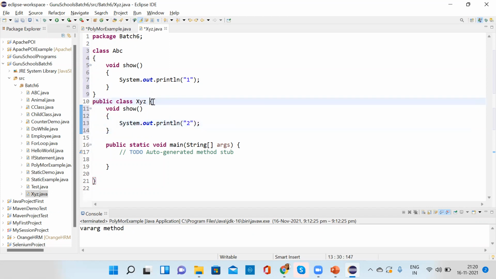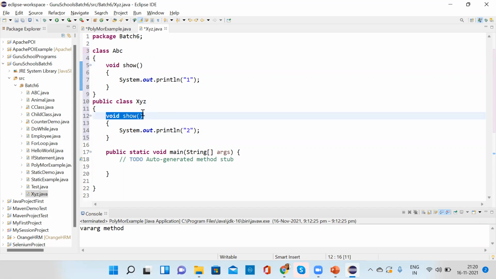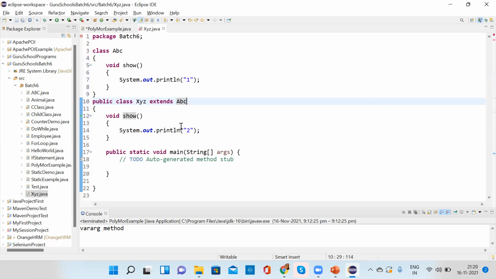Now what to do? First point, the relationship, is covered. Second point, different class, is also covered. Third point, same argument relation, is also covered, and the is-a relationship. Extends, the is-a relationship, is also covered now. Right? Now it is showing an error.